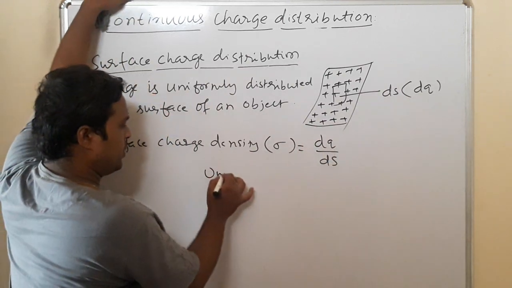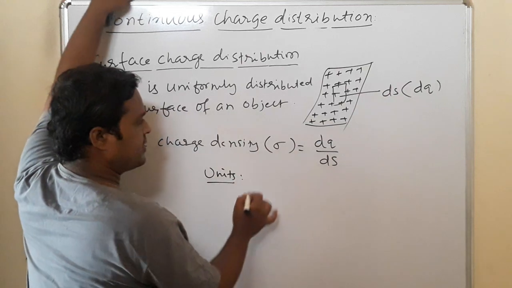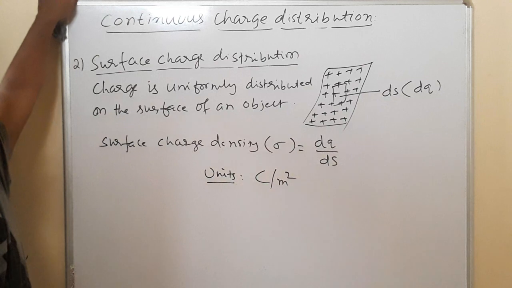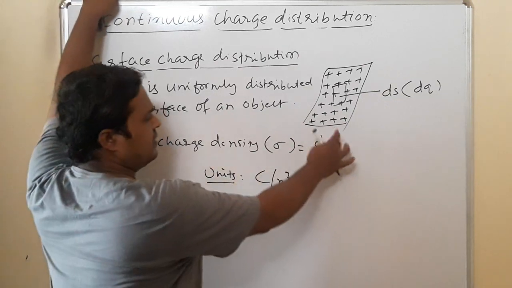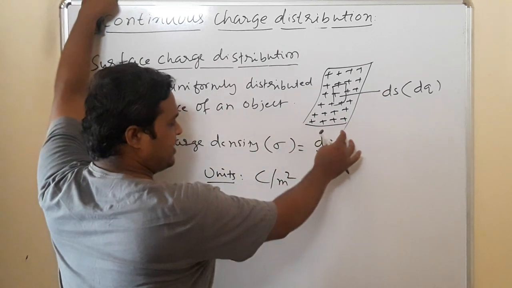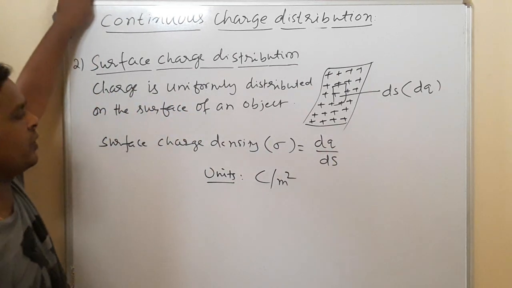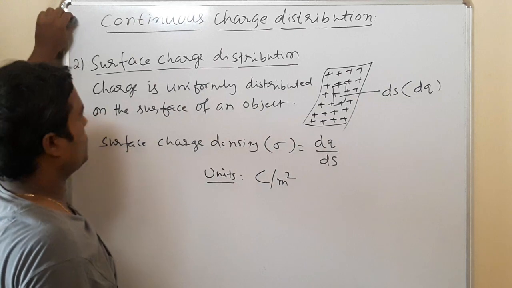So what must be its units? Units of sigma are coulomb per meter square. Dimensions you can also write. Charge means it is A into T. Area means L square. This is surface charge distribution.